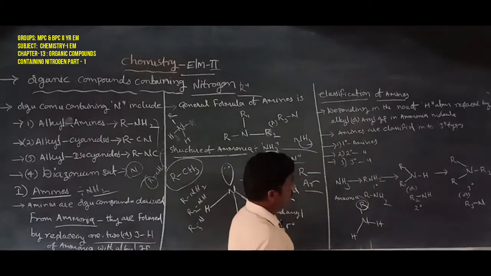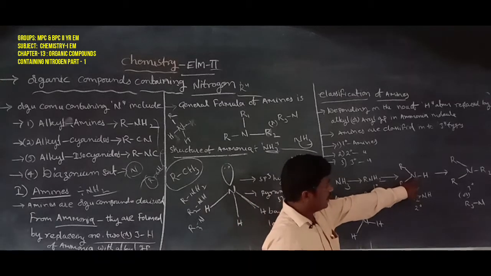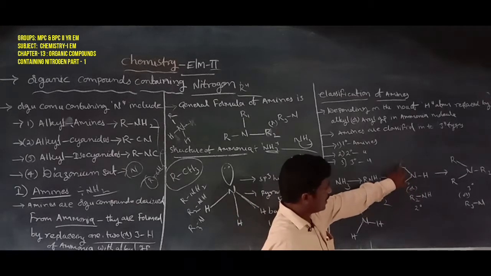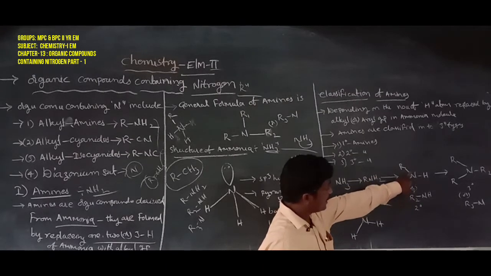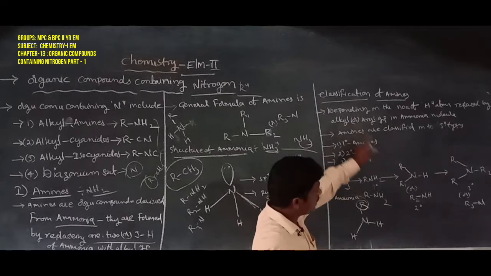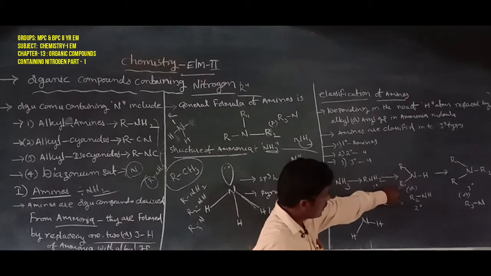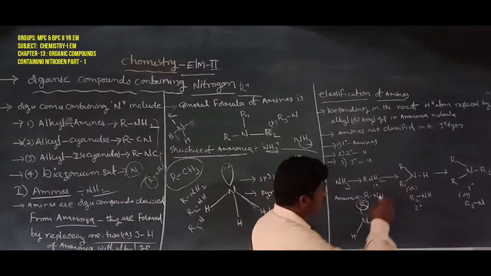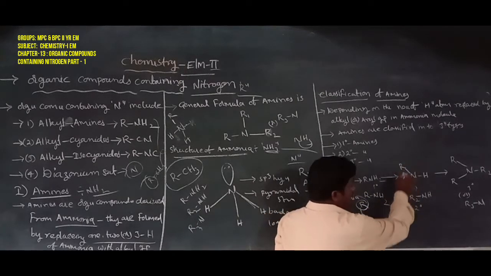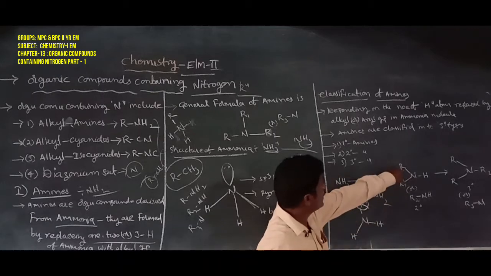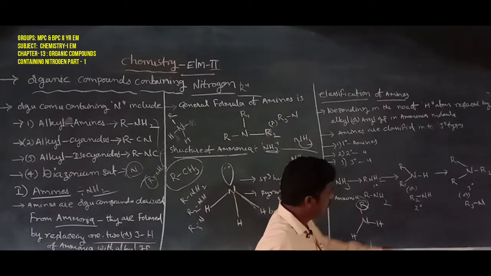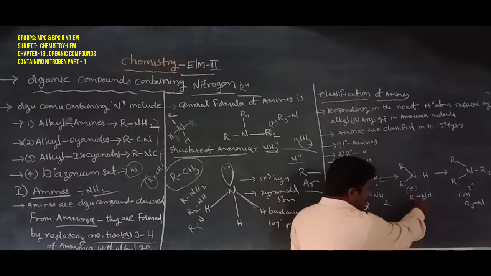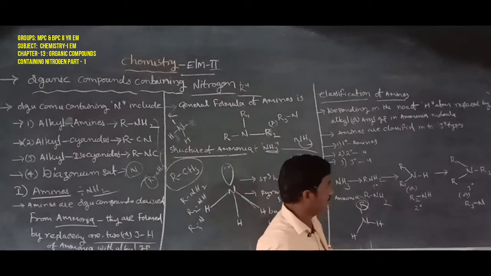Next, the secondary amine. Here two hydrogens are replaced, giving R bonded to R. Two hydrogen atoms are replaced by two alkyl groups, R1 and R2. That is called a secondary amine, written as R2NH.